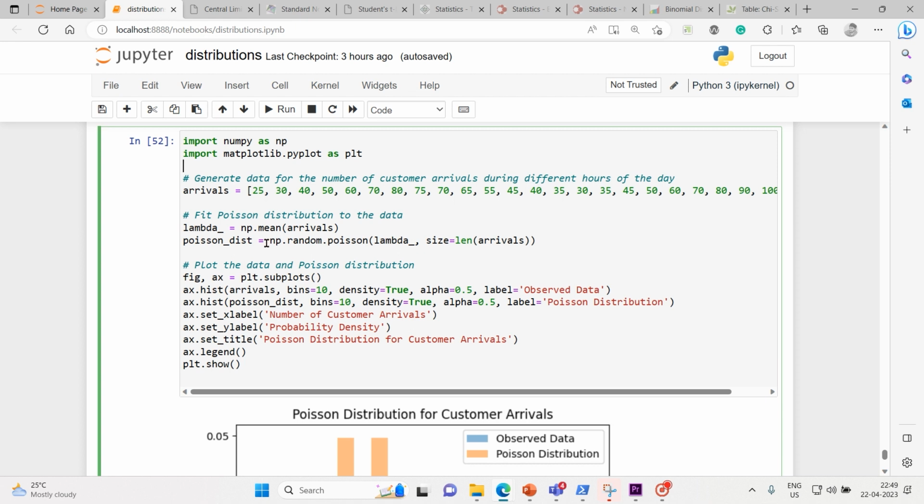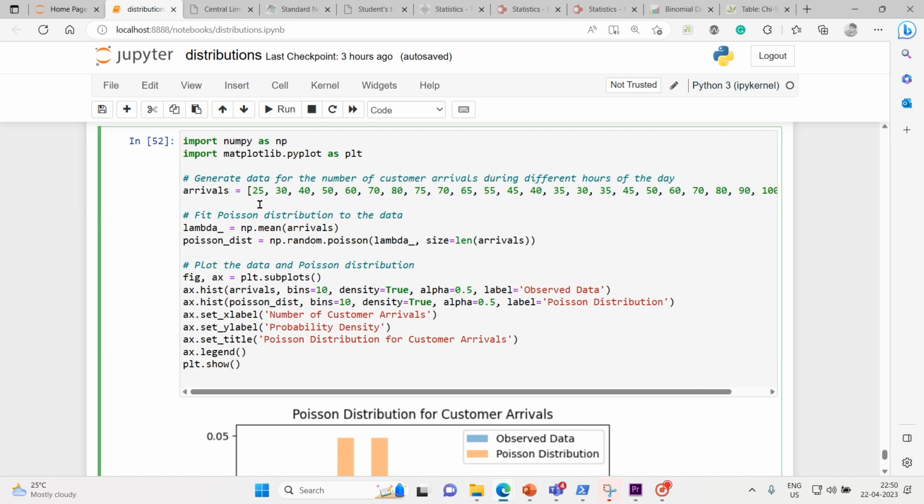The model that I have taken is to model the number of customer arrivals at a bank during different hours of the day. So as usual, NumPy and matplotlib. Then I have generated random data for the number of customer arrivals during different hours of the day: 25, 30, 60, 70, and so on. This is what we got at different hours of the day.